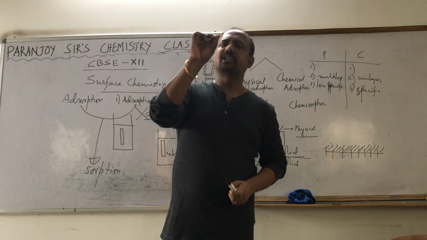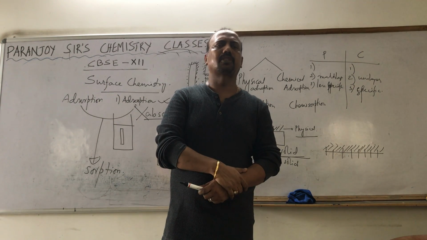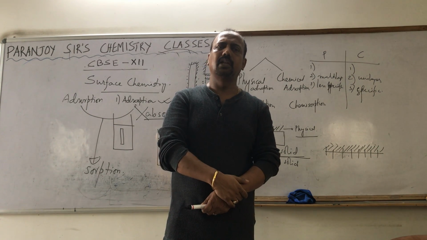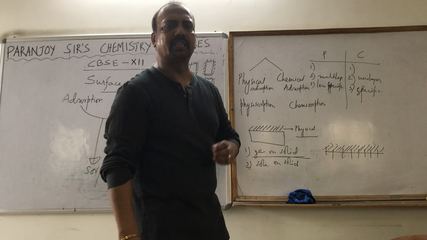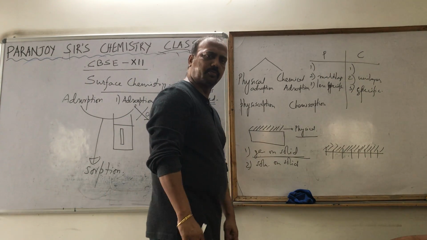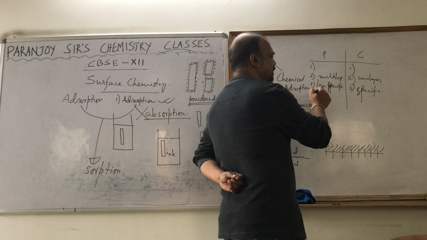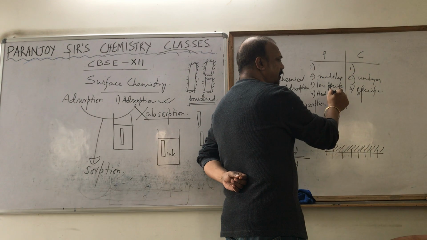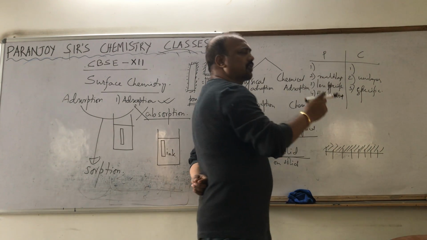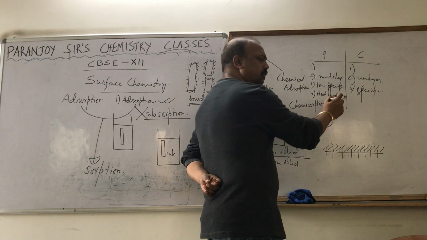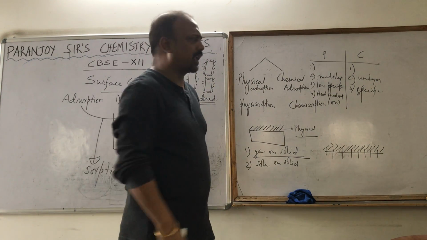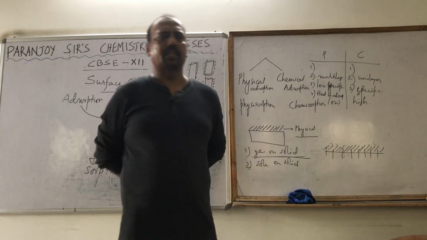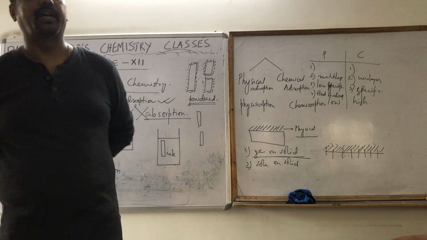That means the amount of energy that is required to remove the gas from the solid surface is less in case of physical adsorption in comparison to chemical adsorption. And that heat of adsorption is called enthalpy of adsorption or enthalpy of desorption. So that's the last point I am going to mention: the enthalpy or heat of adsorption. Heat of adsorption in case of physical adsorption is low because we can very easily remove it, whereas this heat of adsorption is high in case of chemical adsorption.